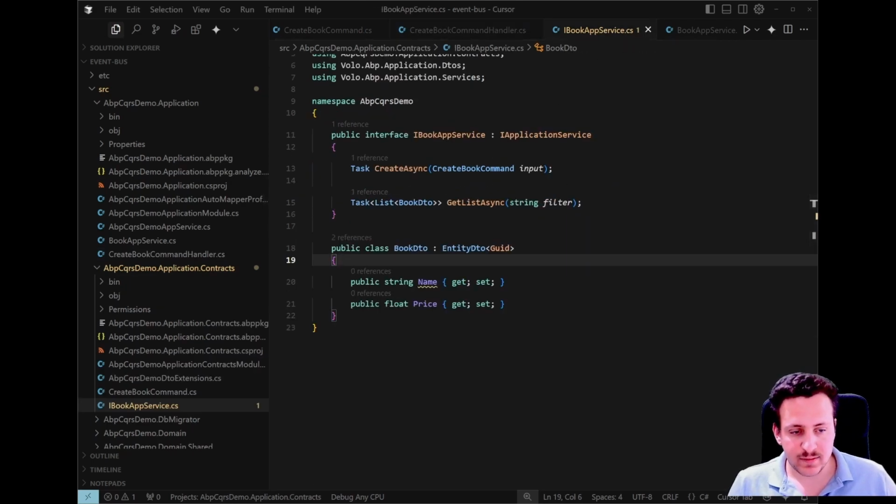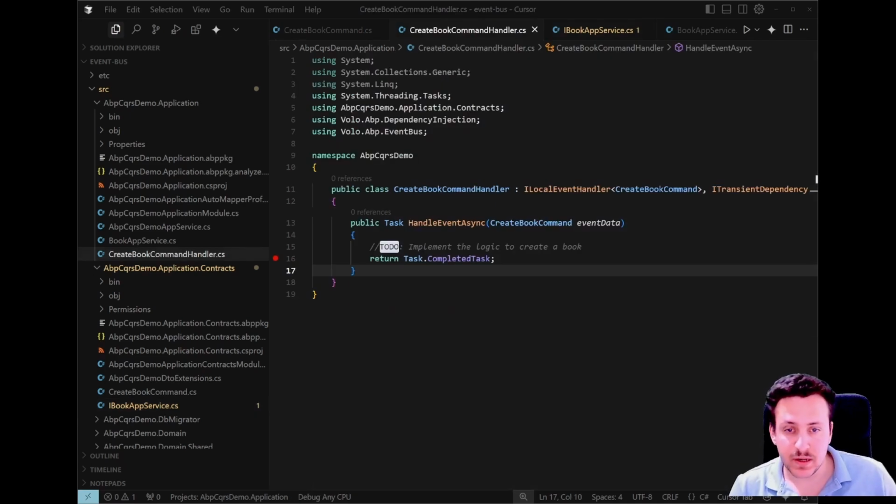And on the other side, actually, this gives us a similar experience to mediator style command handling, but we are using ABP's native infrastructure and no third-party dependencies included, and there is no licensing concerns.